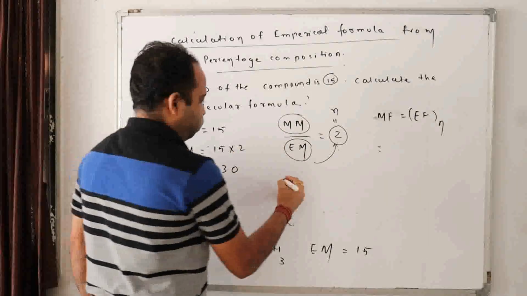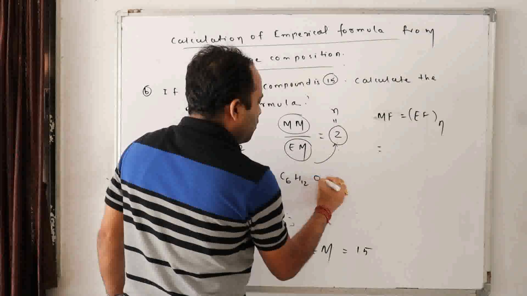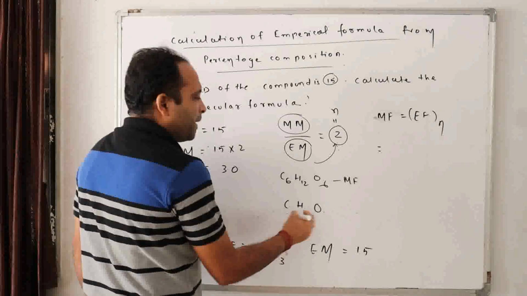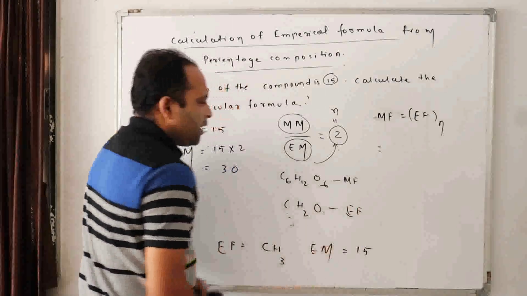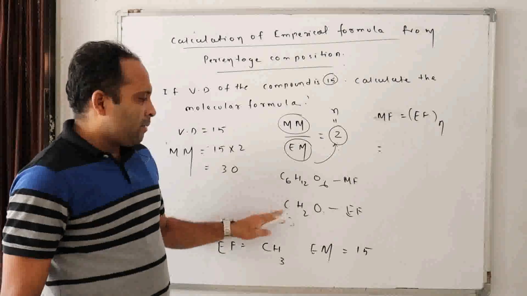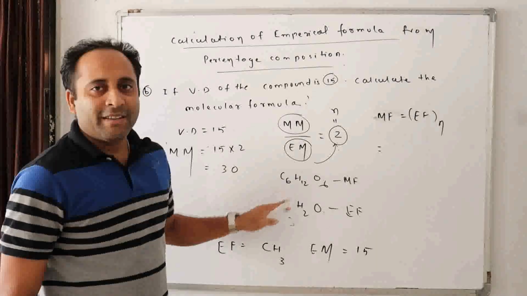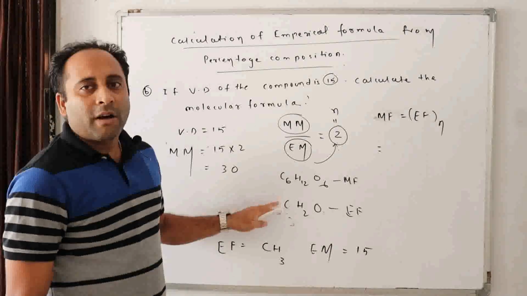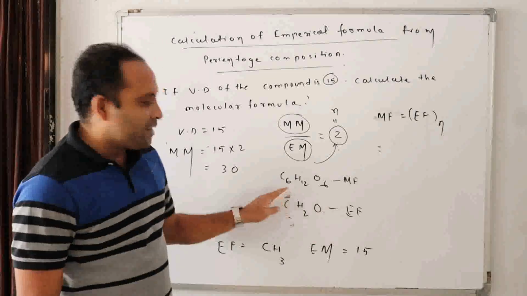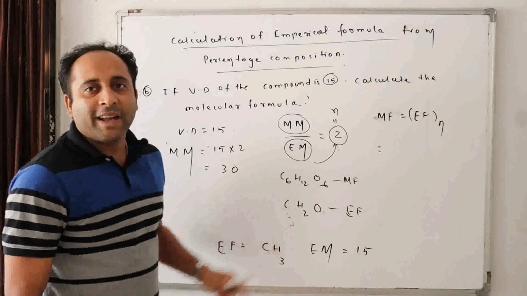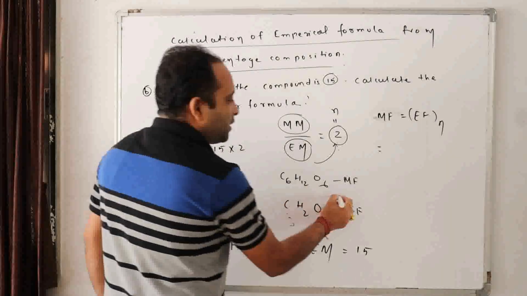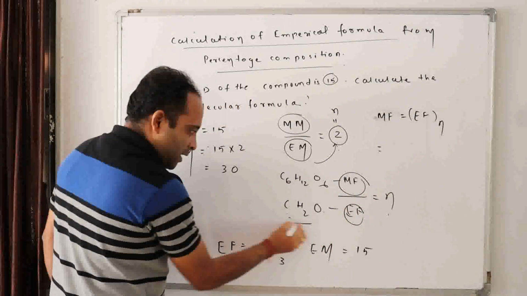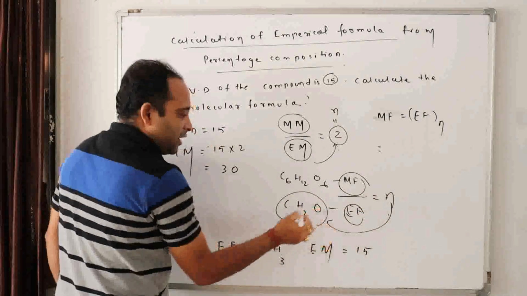For example, C6H12O6 is the molecular formula. CH2O is the empirical formula. Okay? If I divide the molecular mass 180 by the empirical formula mass, I will get the n factor. What will I get here? The n factor. That n is 6. If I multiply 6 to this formula, I will get this formula. From where will I get that n? That n is from the division of the molecular mass by the empirical mass.